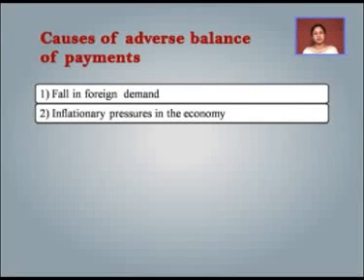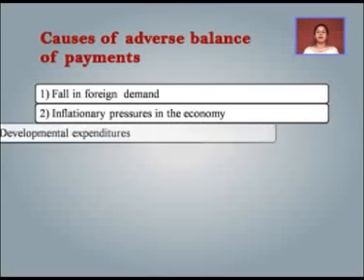For example, if our country is going through an inflation period, it means the prices in our country are higher in comparison to the international market, and as a result, the exports of our country will be very expensive. In that case, the imports of our country will be more in comparison to the exports, and the result is adverse balance of payment.